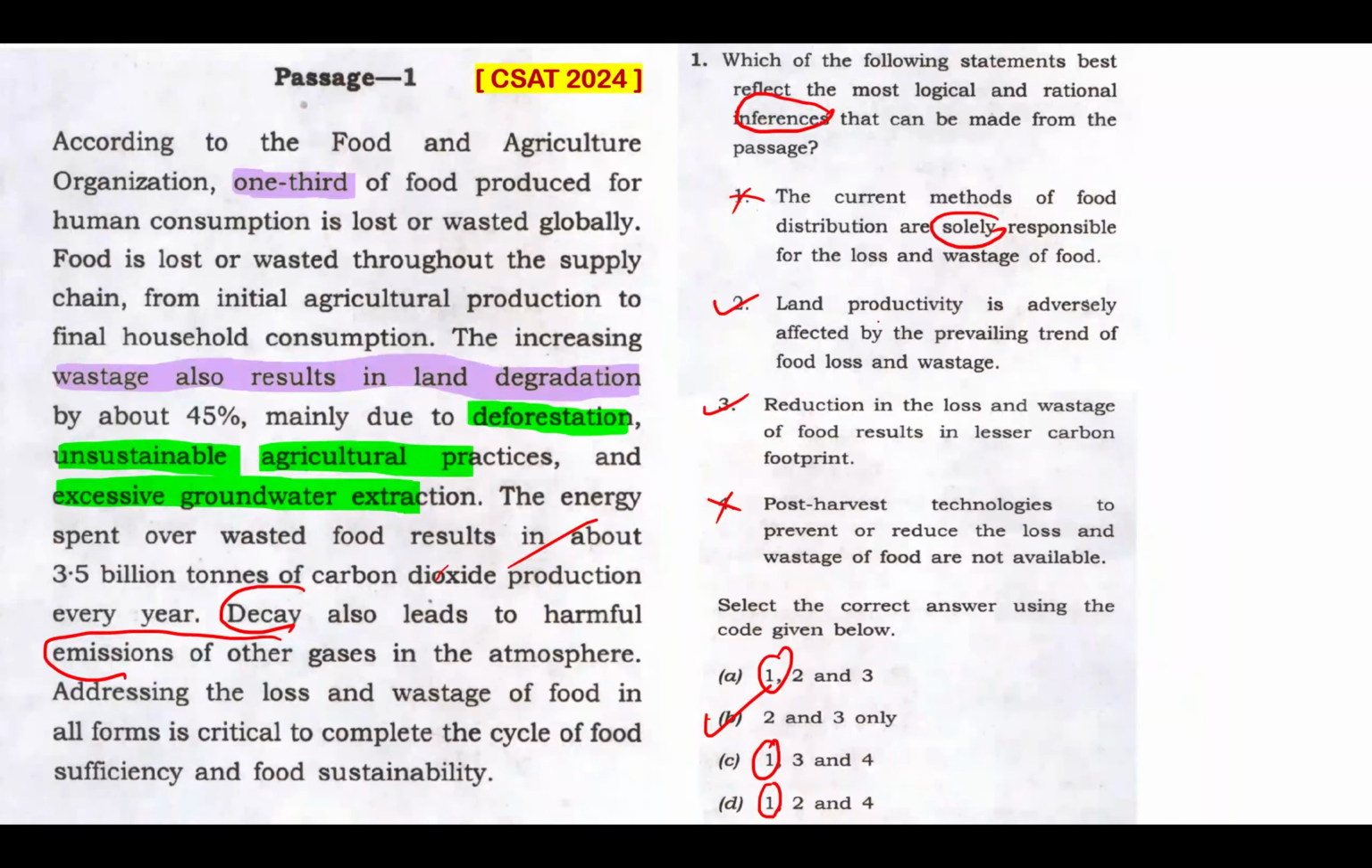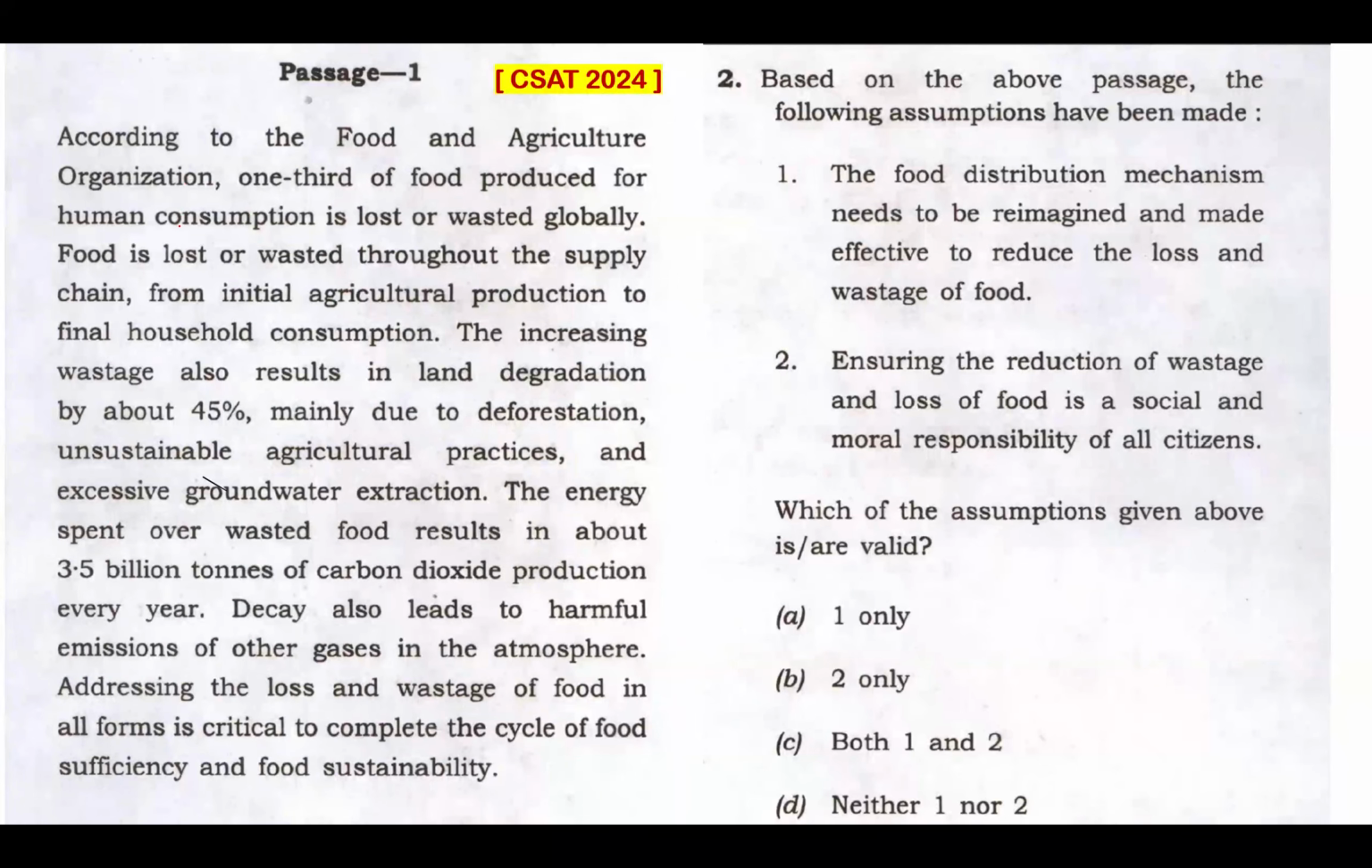Going to the next question, which is a sub-question of this passage. Question number 2. Based on the above passage, the following assumptions have been made. Like I always say, assumption is a tricky keyword. There's always a limit till which you can assume. There's a level beyond which you cannot assume. Let's check for statement 1.